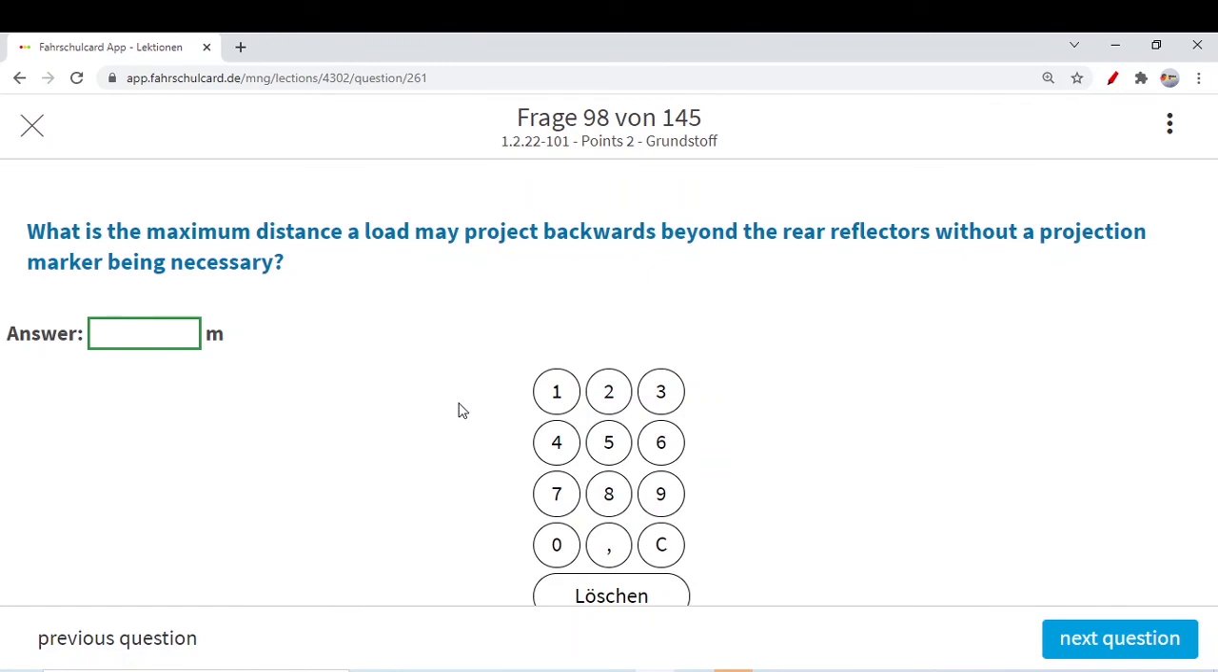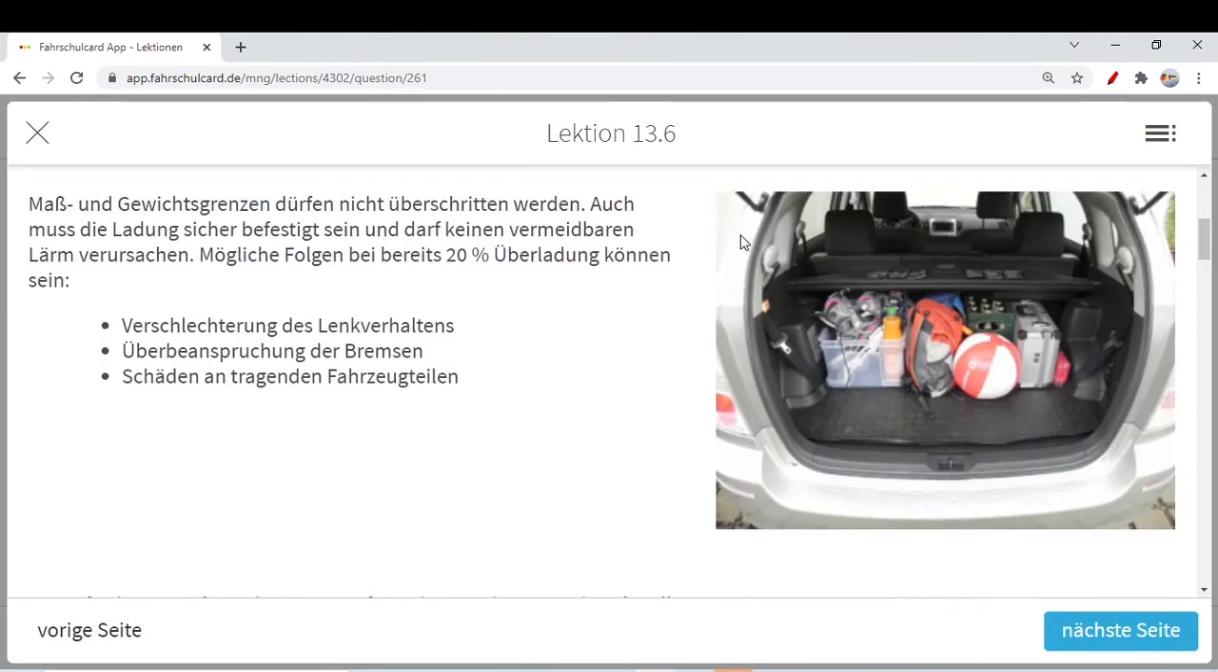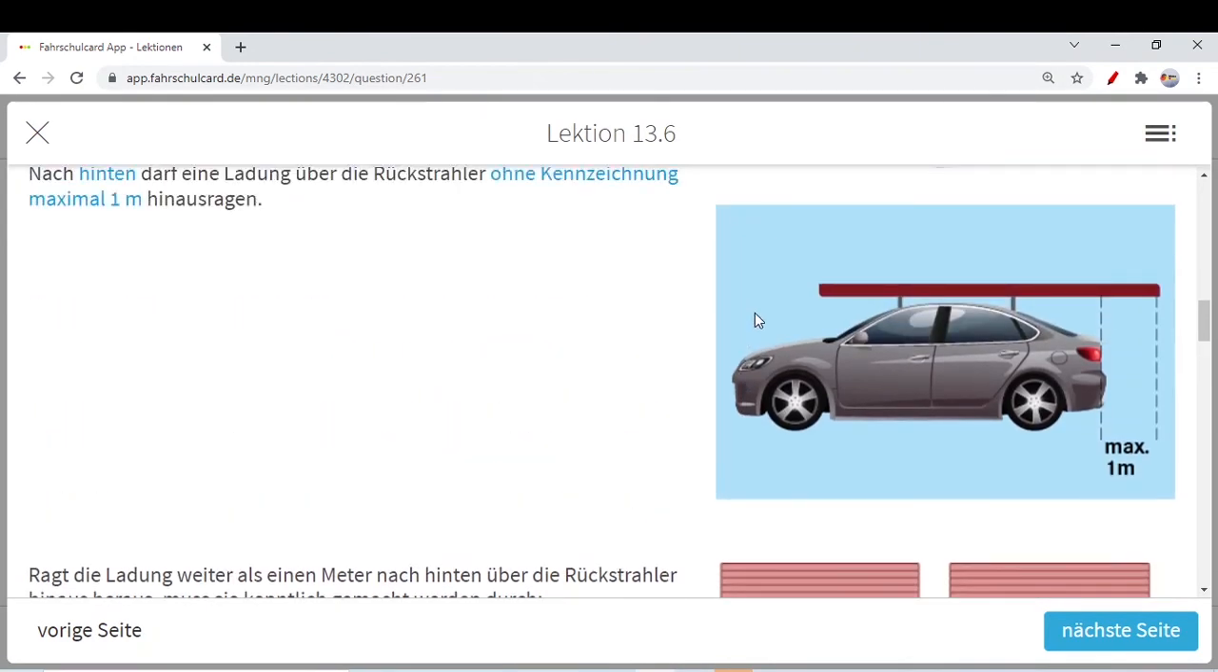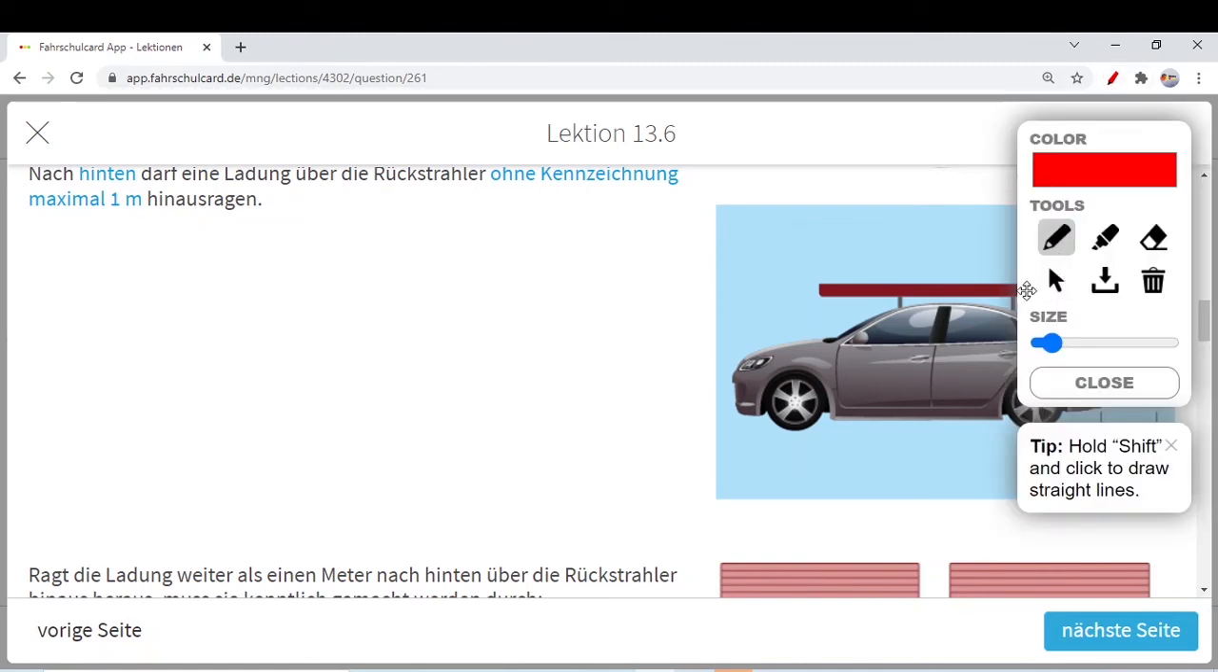What is the maximum distance a load may project backward beyond the rear reflector without a projection marker being necessary? This term is very important to discuss. This topic is really important and we have some questions for exams. So what is it? Actually you are allowed whenever you have a load